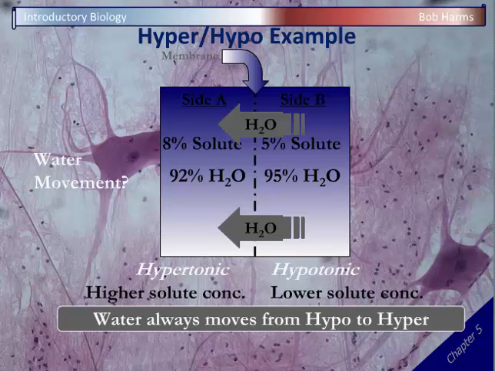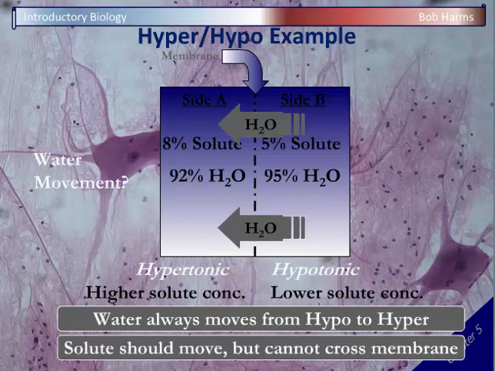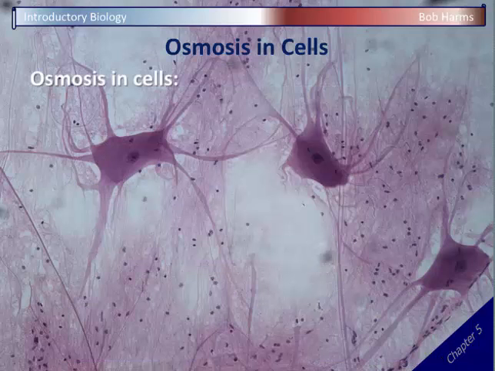Okay? Now we may also ask the question, well, what about the solute? Shouldn't the solute diffuse from side A to side B? Shouldn't it spread out too? And the answer is yes, it should, that these chemicals tend to spread out. That's our natural movement. But remember, our plasma membrane is selectively permeable, and most solutes like salts and sugars cannot cross the membrane. And so while there might be a tendency to spread out, that membrane is going to be a barrier and prevent the solute from moving. And so we're only going to see water moving in osmosis.